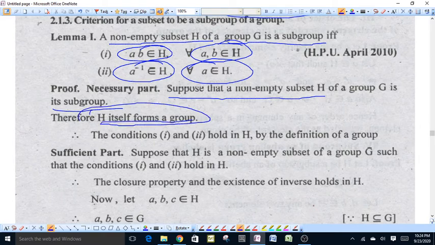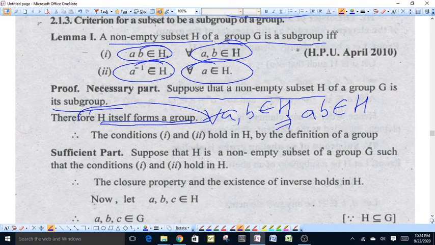If H itself forms a group, then for all elements A, B of H, the closure property holds in H because H is a subgroup, therefore AB belongs to H. Also for all A elements of H, A inverse also belongs to H because H is a subgroup. Therefore both the conditions hold good in H by the definition of a group.